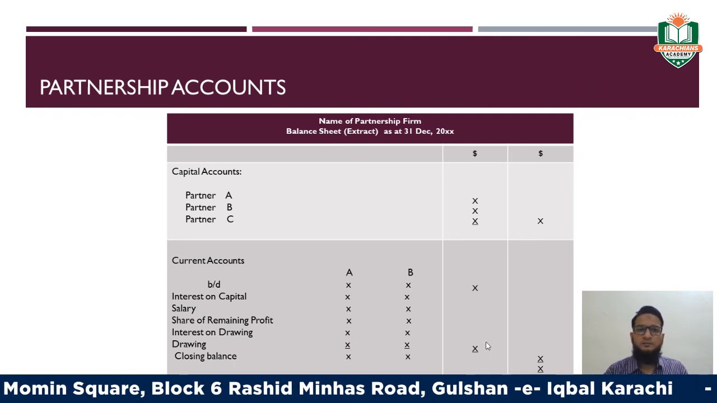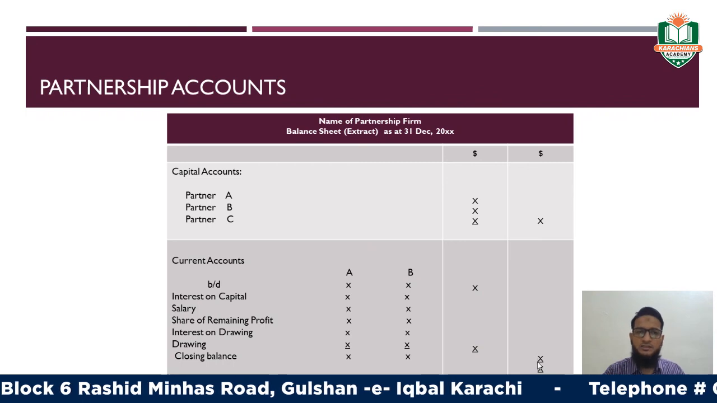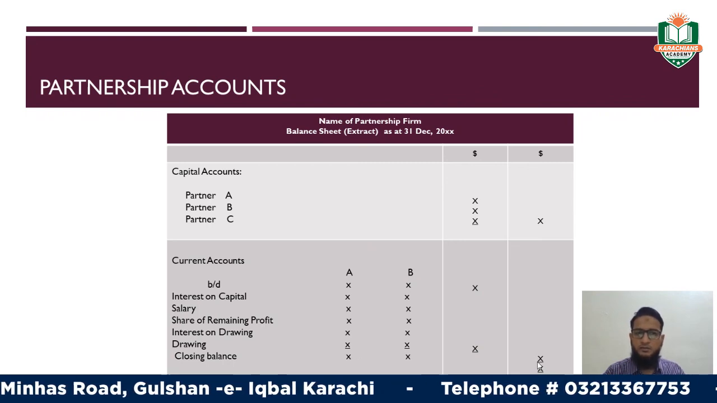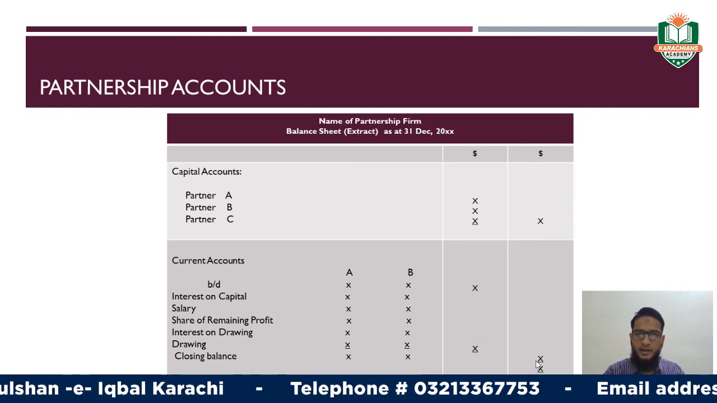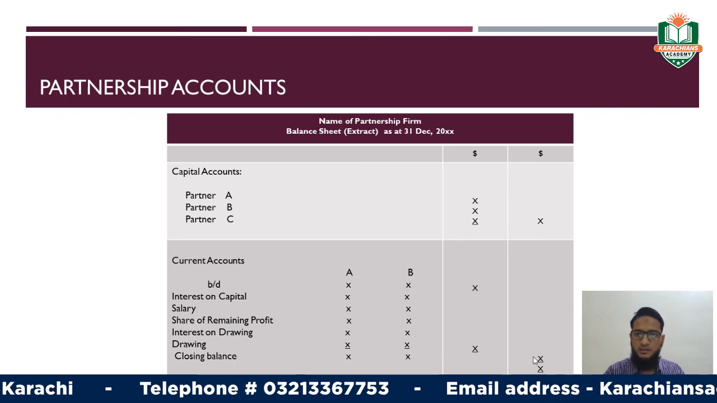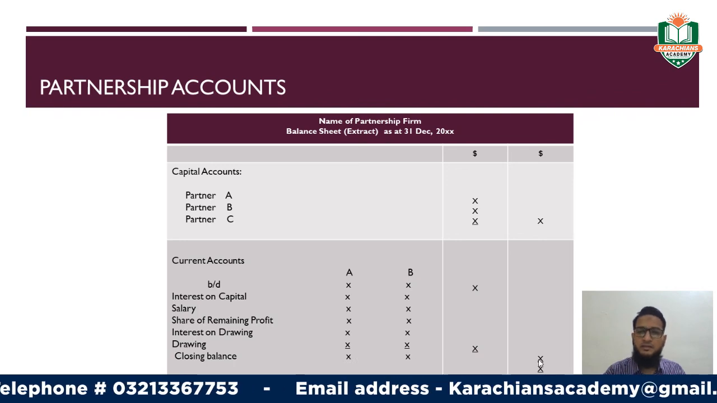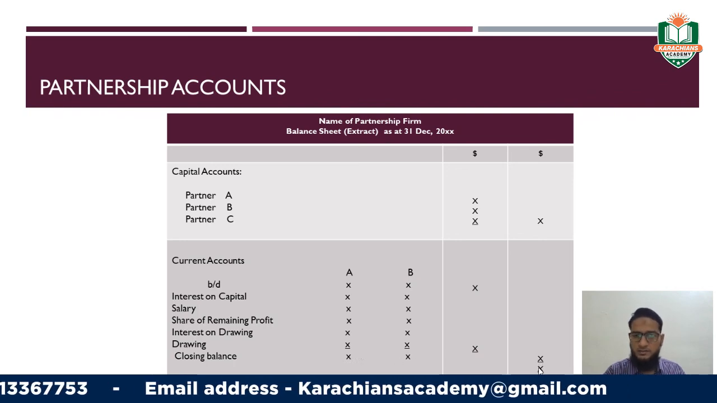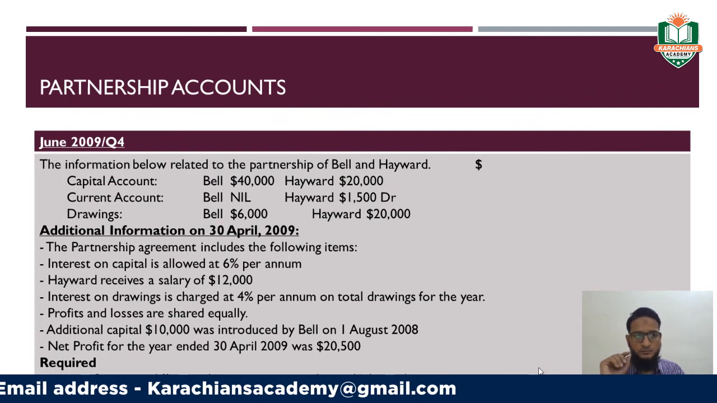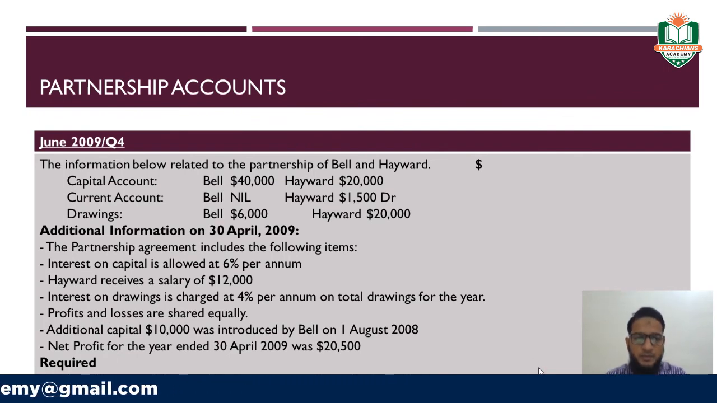Now write the final balances of the closing balances of the current account and add the capital and the current account in order to find out the partner's equity balances, right? Now here is a past paper question, right? Here is a past paper question.